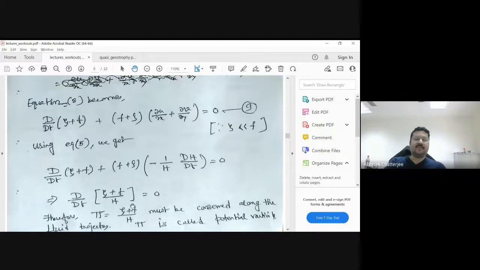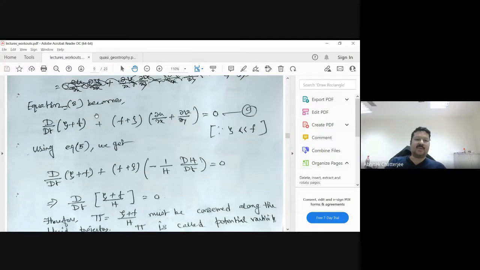Another thing, see here in this expression, I have assumed zeta is much smaller than f. That means my relative vorticity has to be much smaller than the planetary vorticity. If the rotation is very strong, for example a tornado, the relative vorticity will be much stronger.